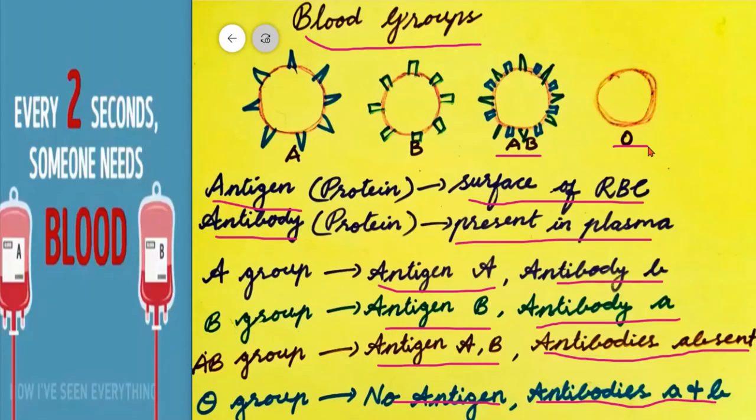RH positive is the most common blood type. A baby can inherit the RH factor from either parent. So the RH factor is the inherited protein only. Now we have to see one video, through which we are going to see who can donate blood and who can receive blood.